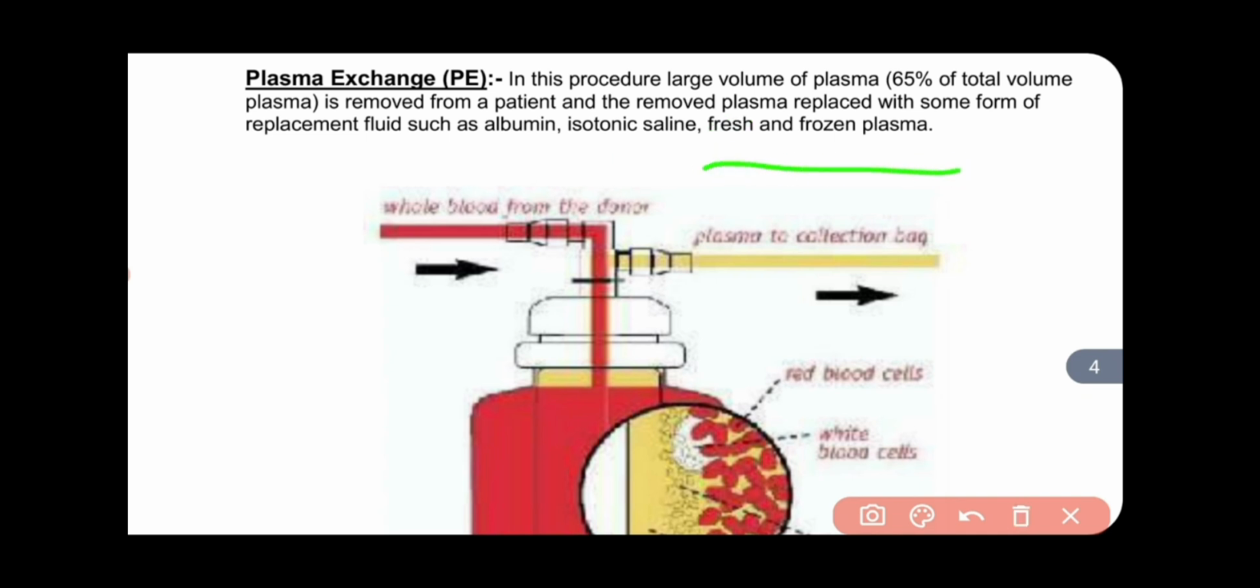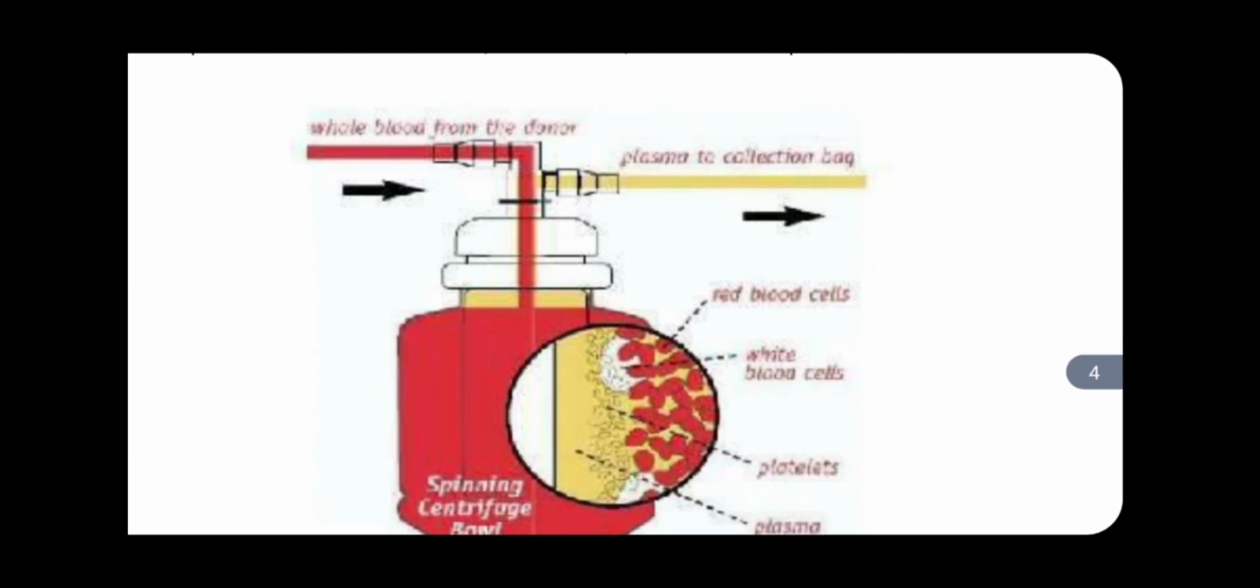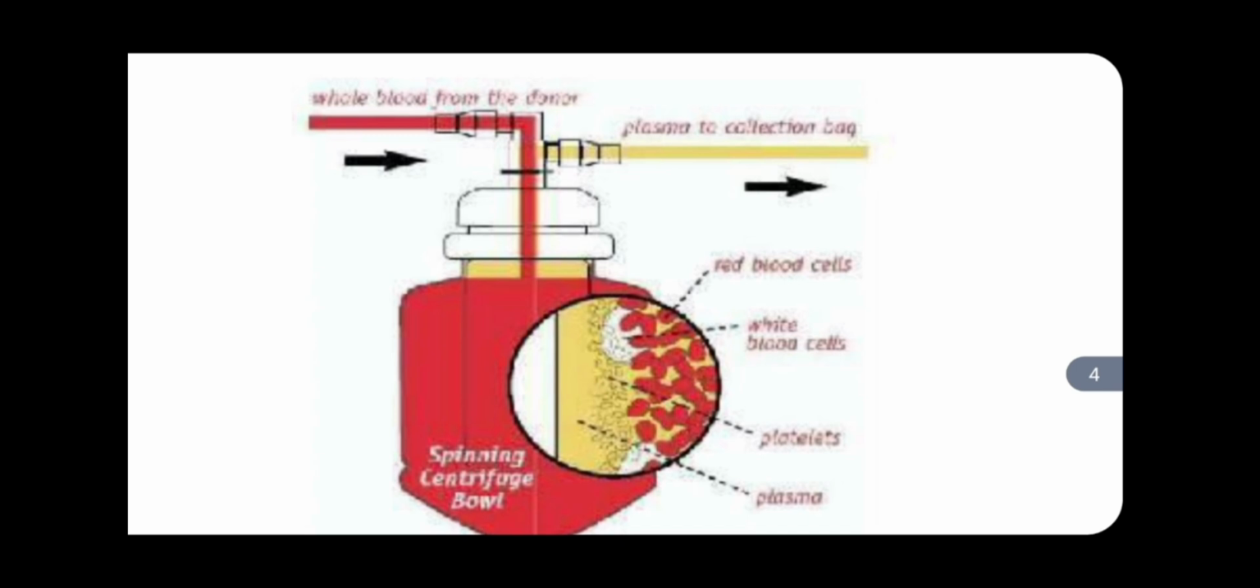fresh frozen plasma. Because in plasmapheresis we remove a small amount of plasma, we do not use any type of replacement fluid. But in plasma exchange, we remove a large amount of plasma, so we need replacement fluid like albumin, fresh frozen plasma, and isotonic saline for filling the volume of the plasma. You can see the picture. Plasmapheresis is done with the help of a dialysis machine, but plasma exchange is done with a centrifuge machine.